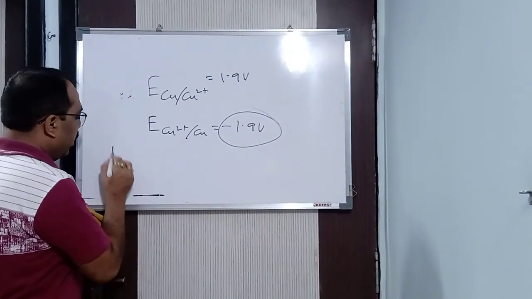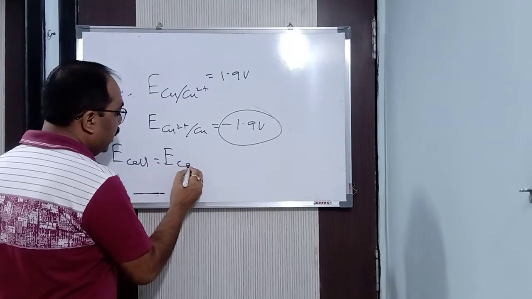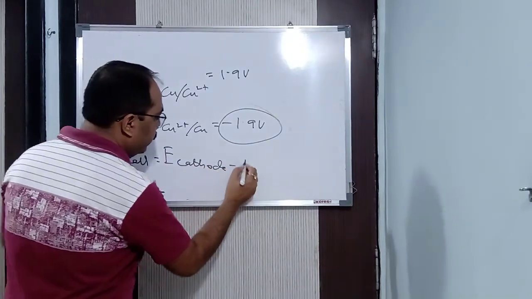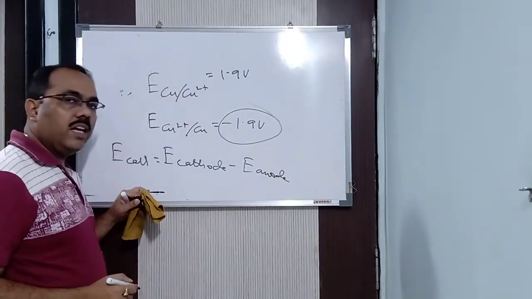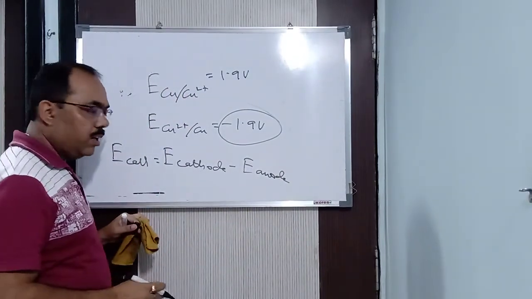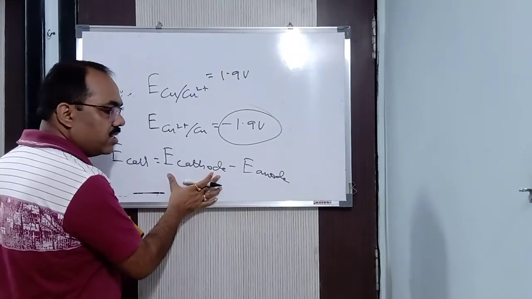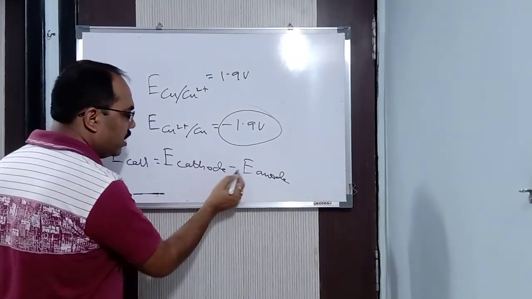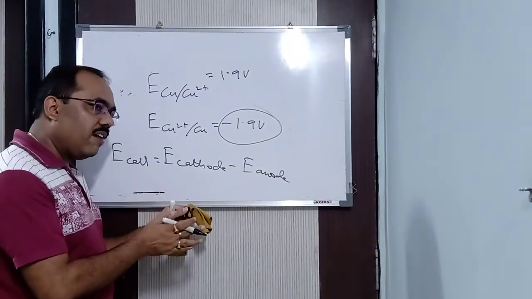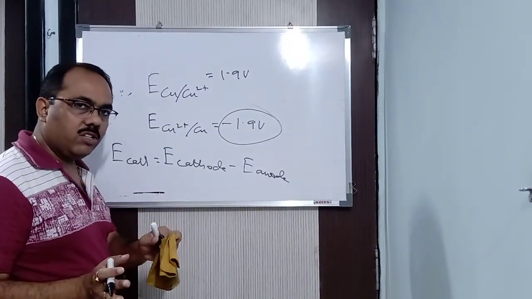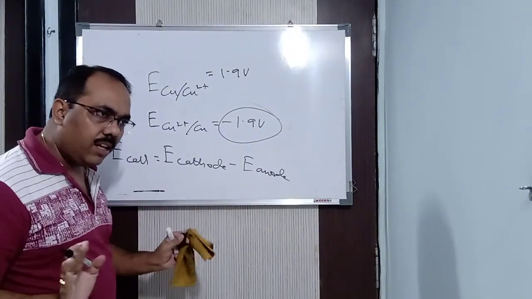Because the EMF of the cell, that is your E cell, is nothing but E cathode minus E anode. Now how do we get this particular formula? The EMF of the cell is E cathode minus E anode, meaning cathode is where reduction takes place, anode is where oxidation takes place. Now why is it minus? Why not plus? Because generally we know that oxidation half cell plus reduction half cell. Listen carefully children.